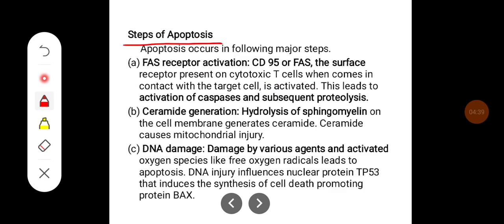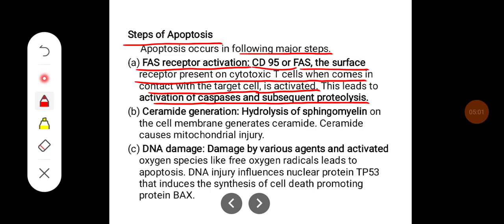Steps of apoptosis. Apoptosis occurs in the following major steps. Initially, there will be activation of the FAS receptor, that is CD95 or FAS, the surface receptor present on cytotoxic T cells. When they come in contact with the target cell, they are activated. This leads to activation of caspases and subsequent proteolysis.